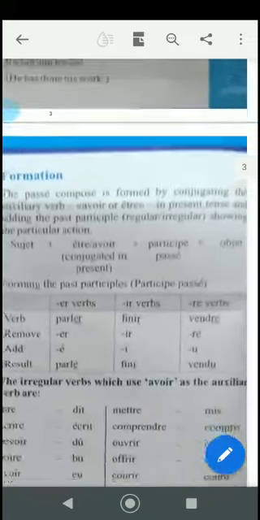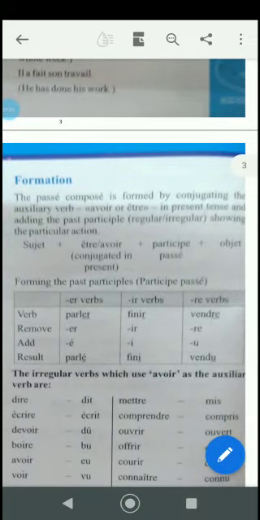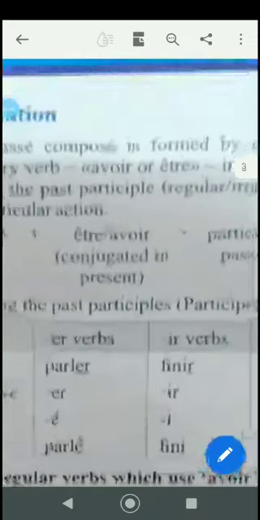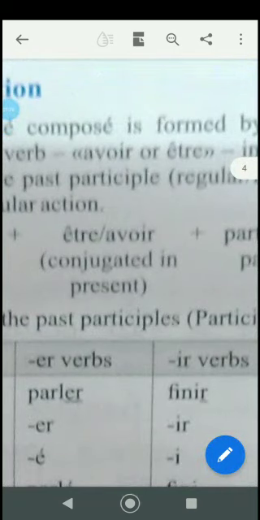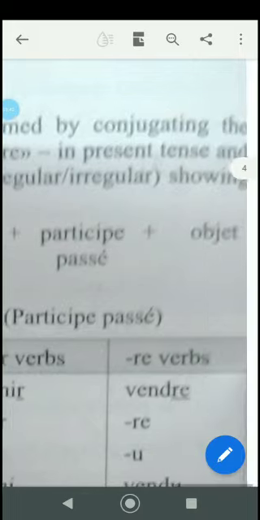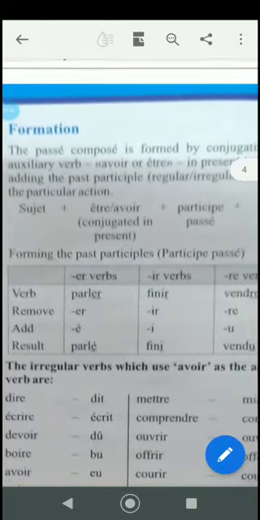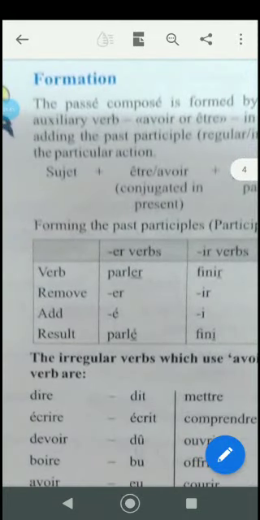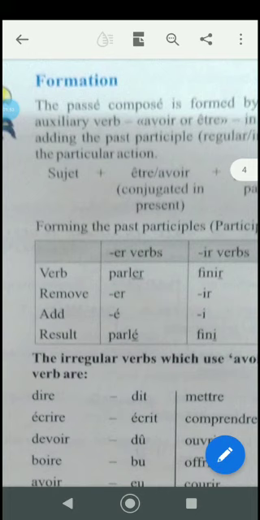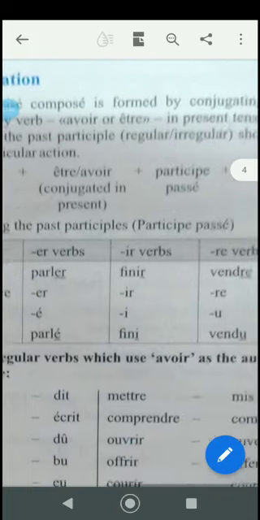Now you have to know the formation of the past tense. It is the subject plus être or avoir, conjugated in the present tense, plus the past participle, the participe passé, plus the object. Now, forming the past participle, the participe passé: how are you going to take the past participle of regular er verbs, ir verbs and re verbs?